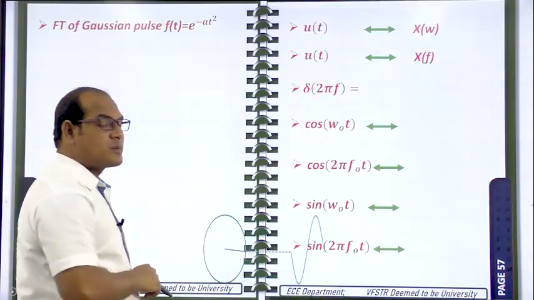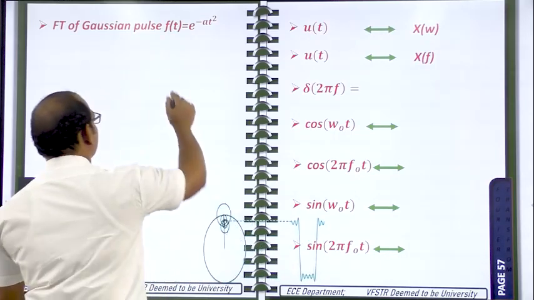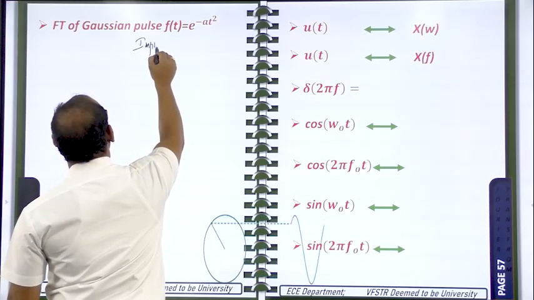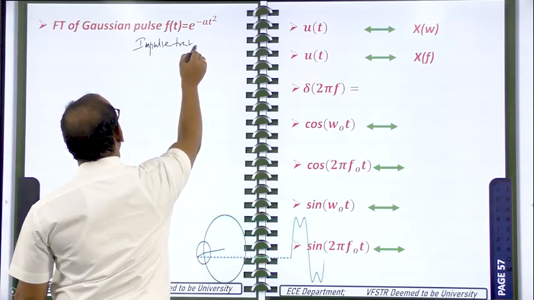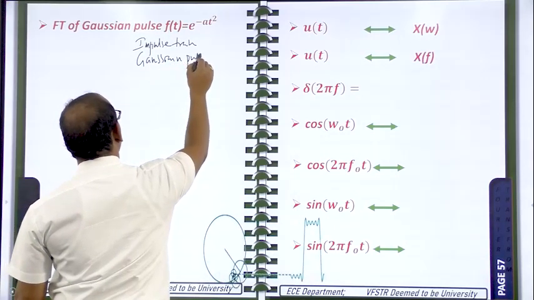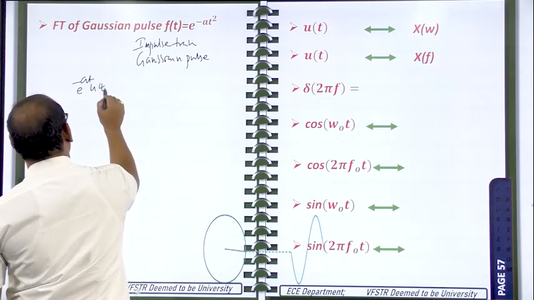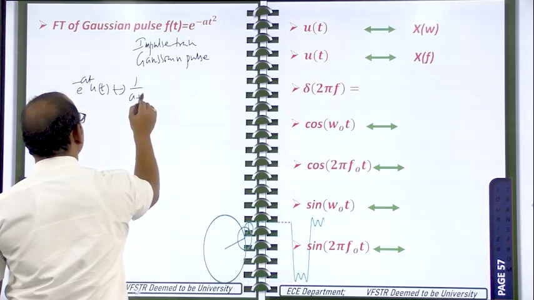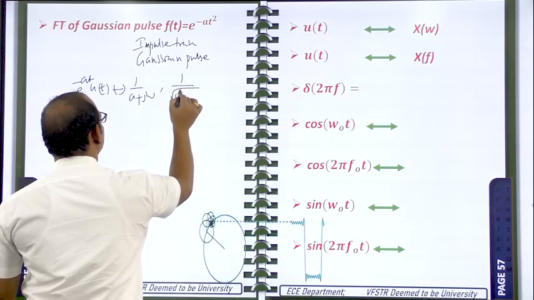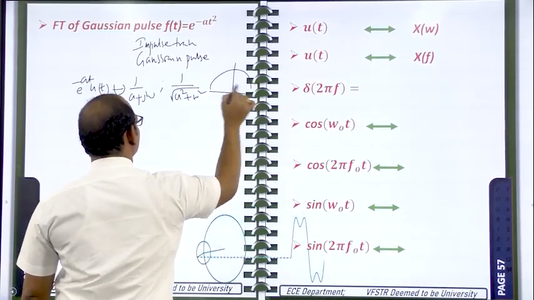Next, the Fourier transform of the Gaussian pulse, that is f of t is equal to e power minus at square. In total signals and systems, there is an importance for 2 signals. One is the impulse train signal and the second one is the Gaussian pulse signal. What is that importance? If you take the Fourier transform of e power minus at u of t, what are you getting? 1 by a plus j omega. What is the magnitude spectrum? 1 by square root of a square plus omega square. If you draw this one, you will get like this.